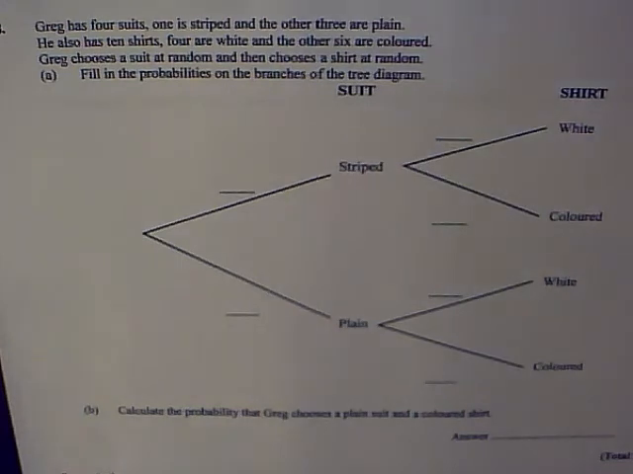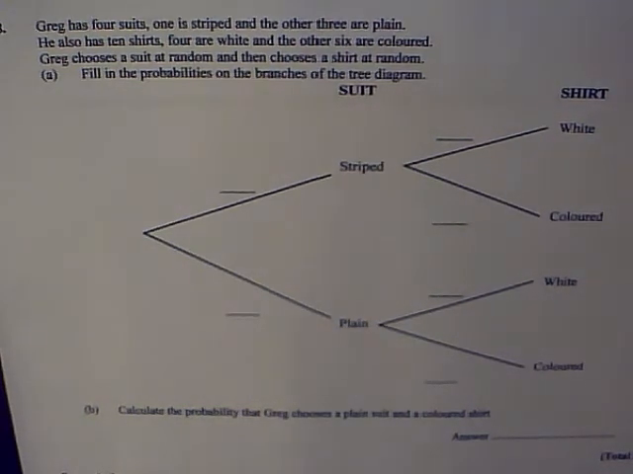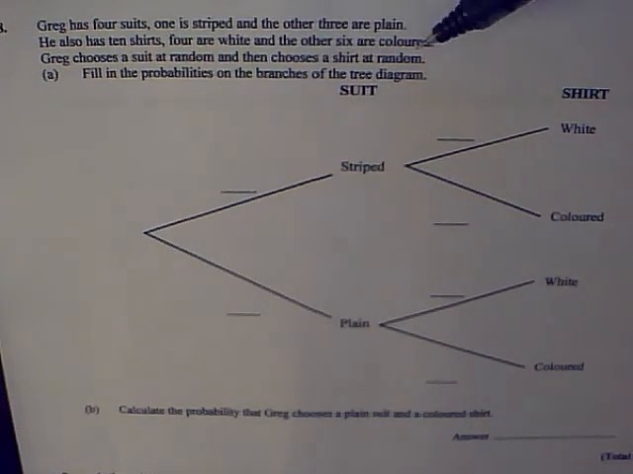Let's read the question. Greg has 4 suits. 1 is striped and the other 3 are plain. He also has 10 shirts. 4 are white and the other 6 are coloured. Greg chooses a suit at random and then chooses a shirt at random. Fill in the probabilities on the branches of the tree diagram.